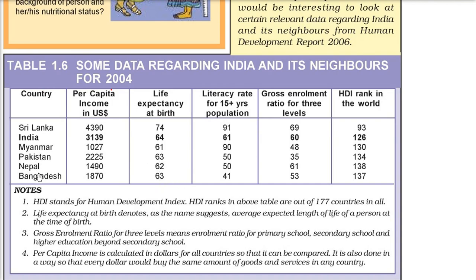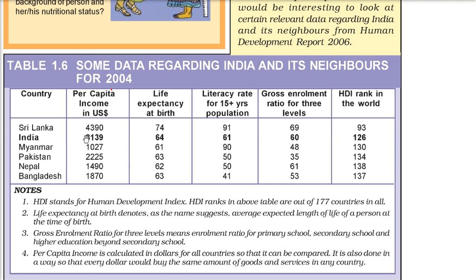But Nepal also, though its per capita income is almost half of ours, 1,500 against our 3,000, you can just imagine these as rough numbers, is not very far behind India in life expectancy at birth, and the literacy rate is also not much lower. So Nepal, in terms of per capita income, may be behind, but in other things it is almost equivalent to us, and Sri Lanka is way ahead.